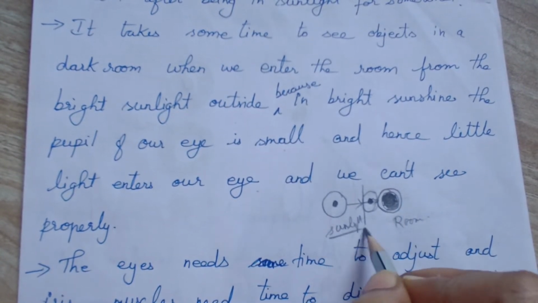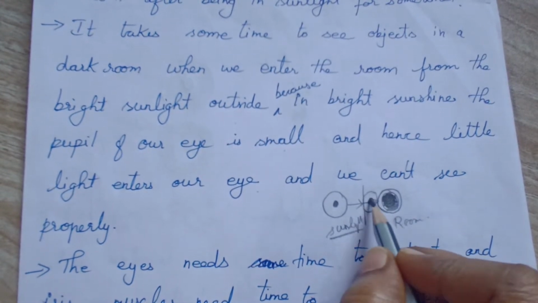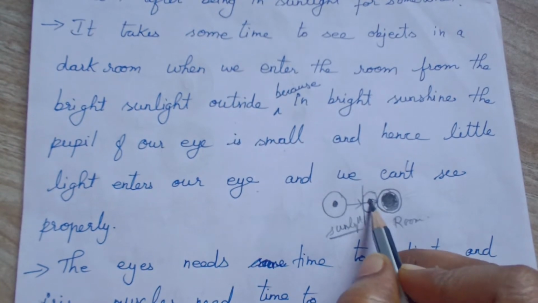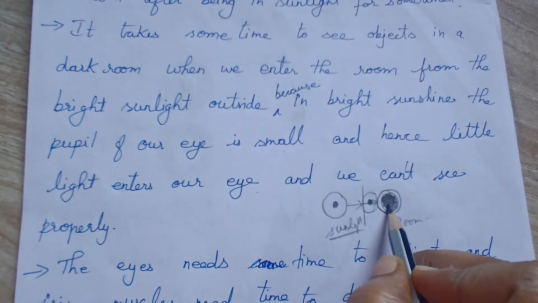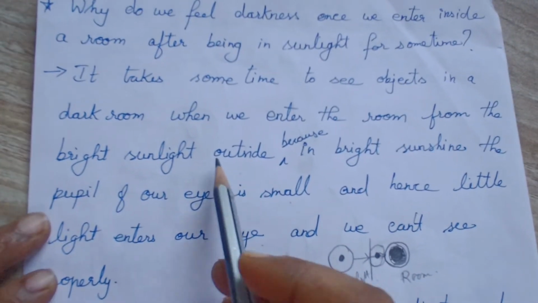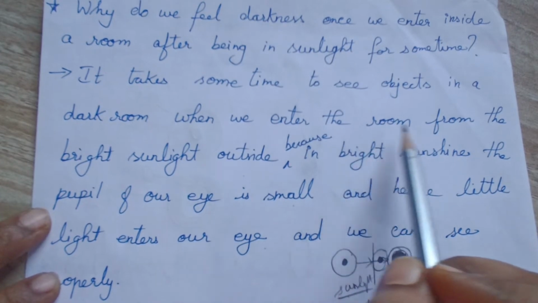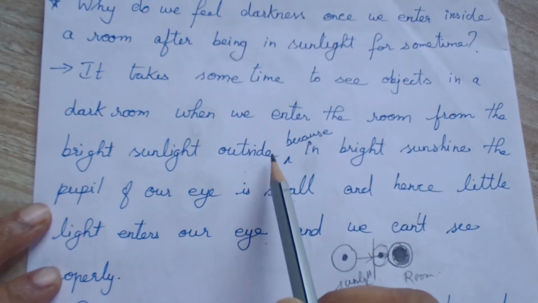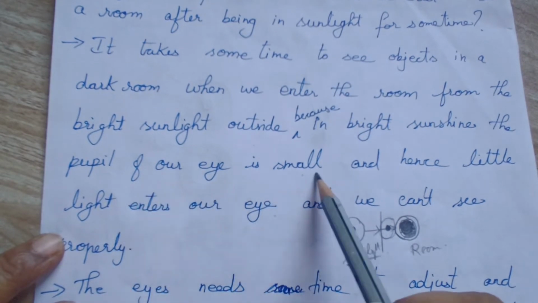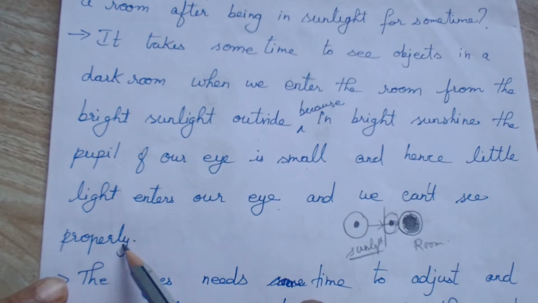This is when you are standing in sunlight. When you enter the room, suddenly the size of the pupil will be the same. It takes some time to change from this size to this size, right? So that is the reason. It takes some time to see the objects in a dark room when you enter from the bright sunlight outside, because in bright sunshine the pupil of our eyes is small, hence little light enters our eyes and we cannot see properly.